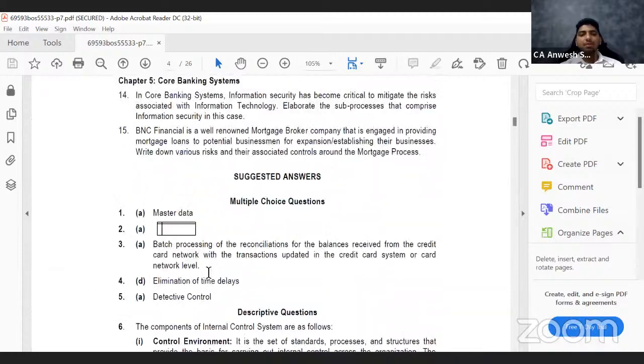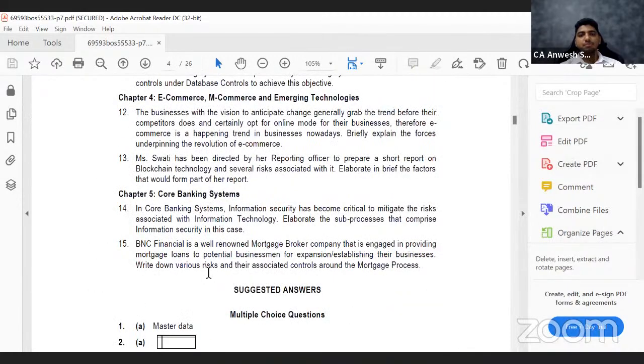Okay. So that question is about question number 13. It talks about Miss Swati, who has been directed by her reporting officer to prepare a short report on blockchain technology and several risks associated with it. Elaborate in brief the factors that would form part of the report. So it is about blockchain.